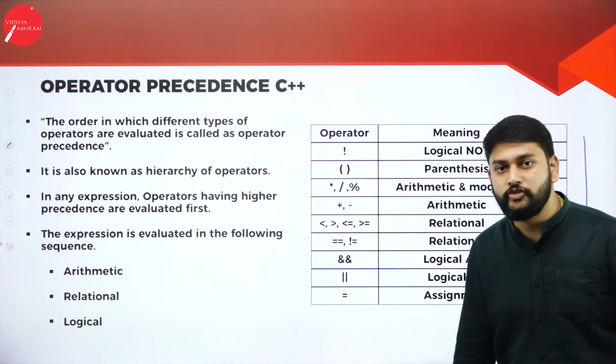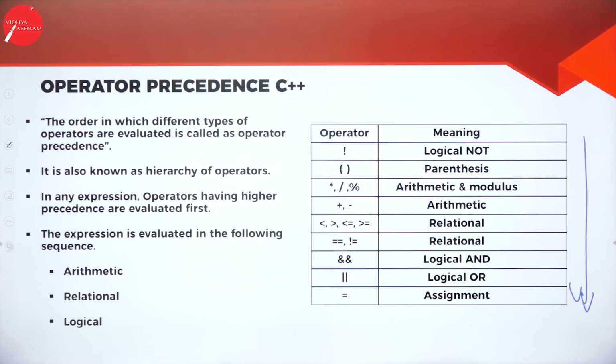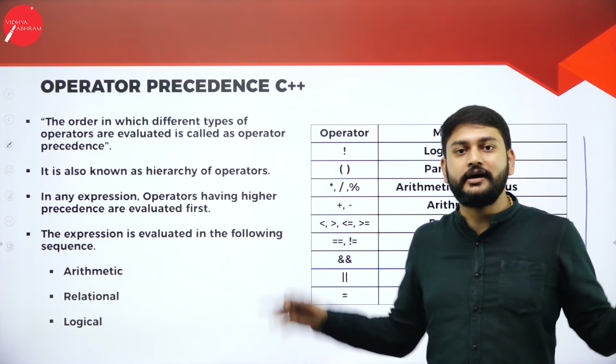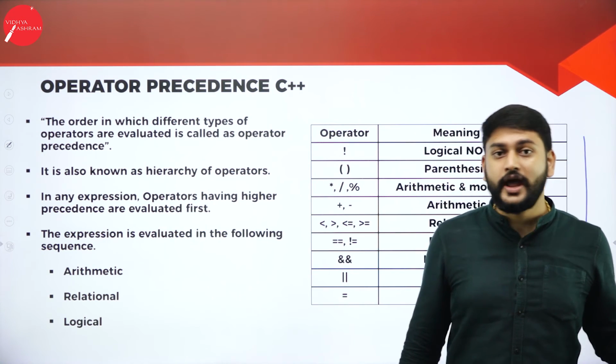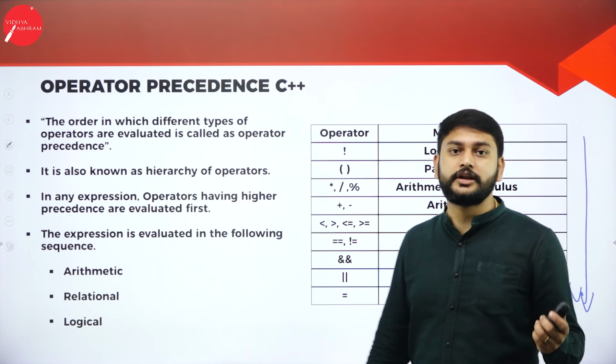Please take a screenshot of this operator table. We have listed out all these operators, I have already discussed them. So just take a screenshot of it. You have to go through this. I have listed from highest priority to the lowest priority. So this is what I will call operator precedence. Based on the priority of the operator, you will be able to evaluate the expressions. So guys, this is all about operator precedence.